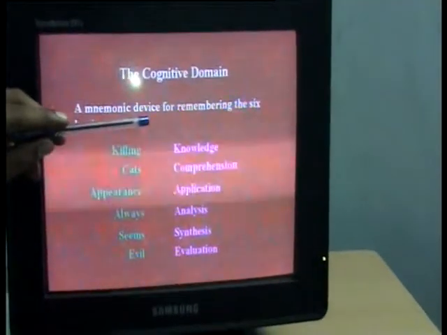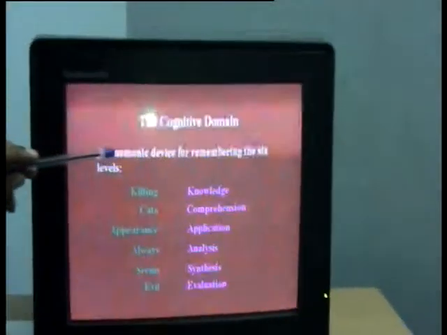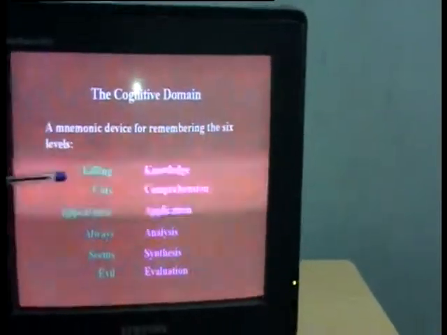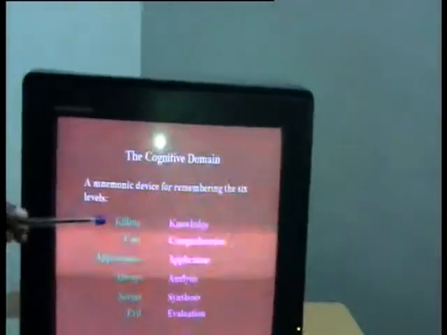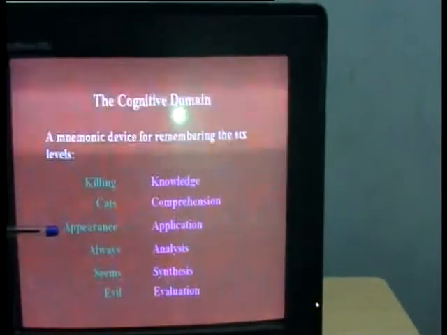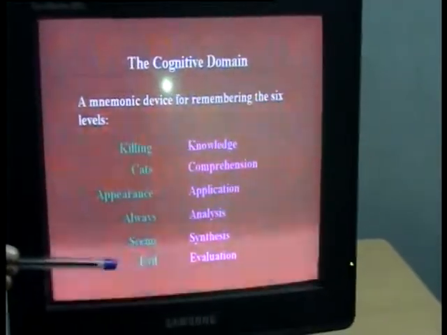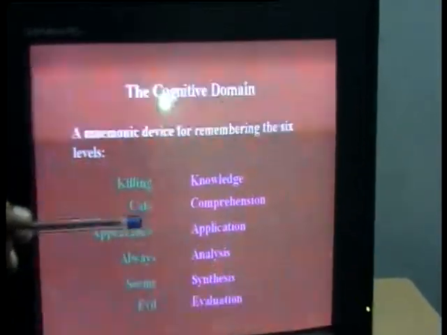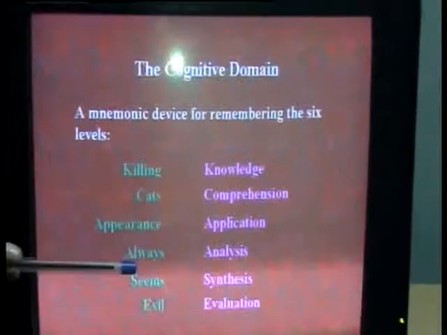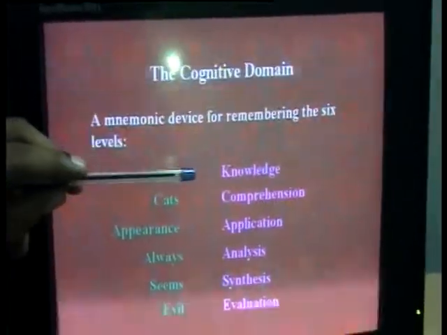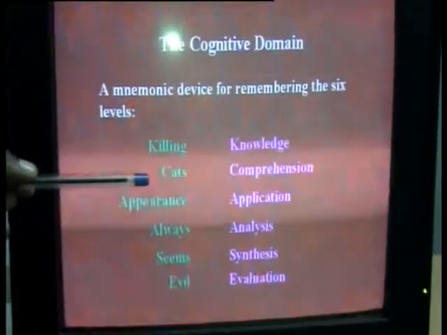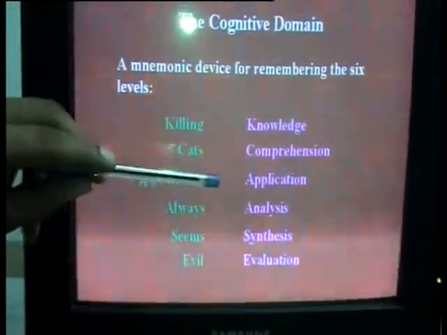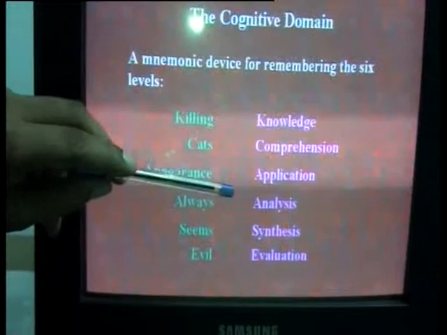How can we keep this in our mind? Here we have a mnemonic to remember these components in this order. That is, killing cat's appearance always seems evil. This is the mnemonic through which we can remember the hierarchical order of these six components. K stands for knowledge, C for comprehension, APP for application, and AL for analysis.